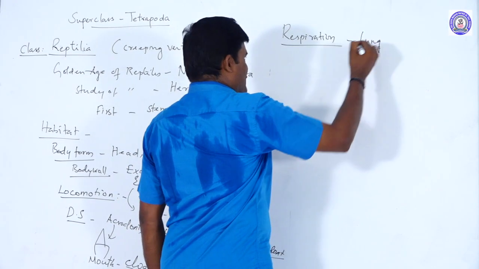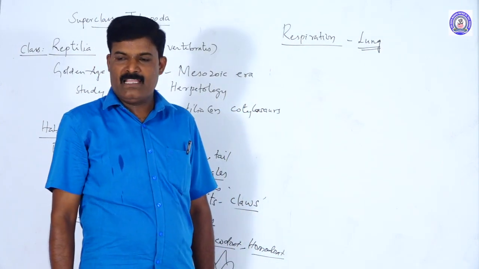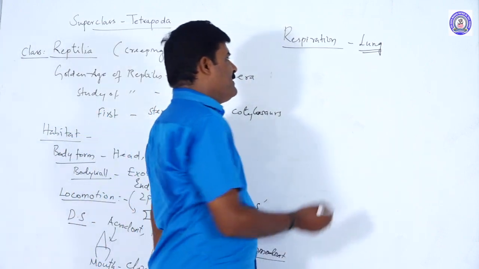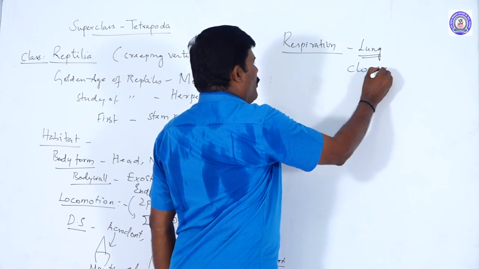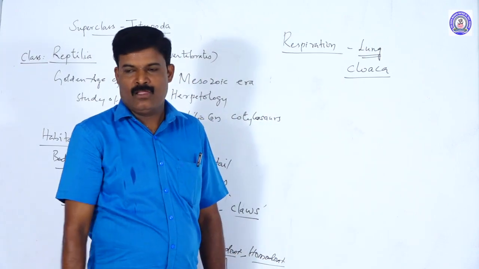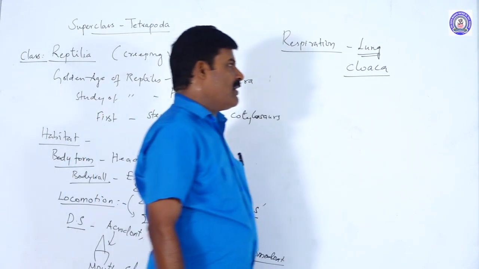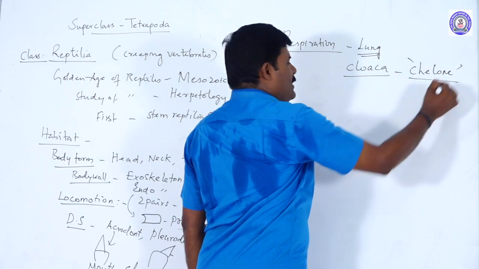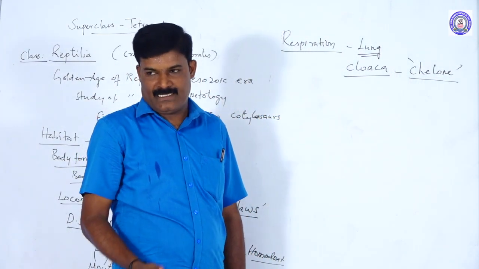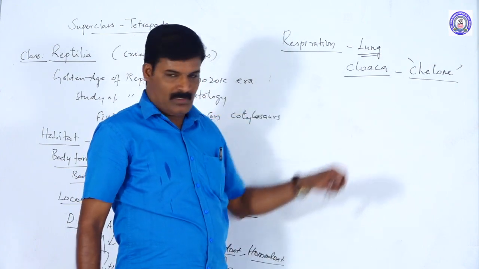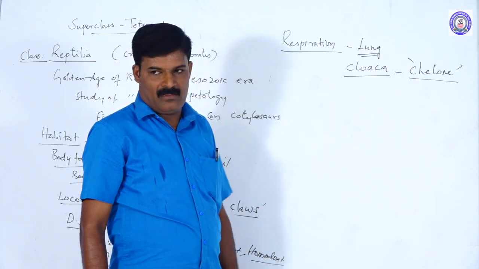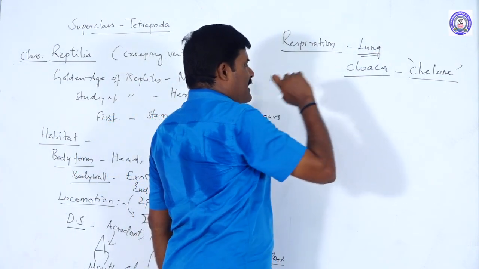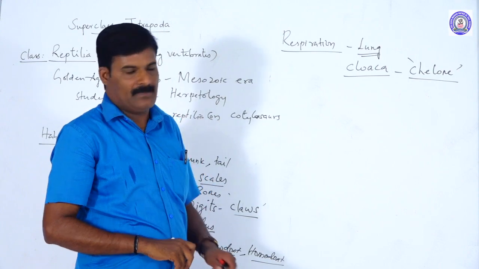That is pulmonary respiration. But what about the turtle or tortoise? A special kind of respiration occurs through the cloaca. This is called cloacal respiration. The order is what? Chelonia. Chelonia means turtle, tortoise. The order of the turtle or tortoise, Chelonia. They respire through the cloaca. Hence it is called cloacal respiration. The remaining reptiles have well developed lungs, that is, pulmonary respiration is there.